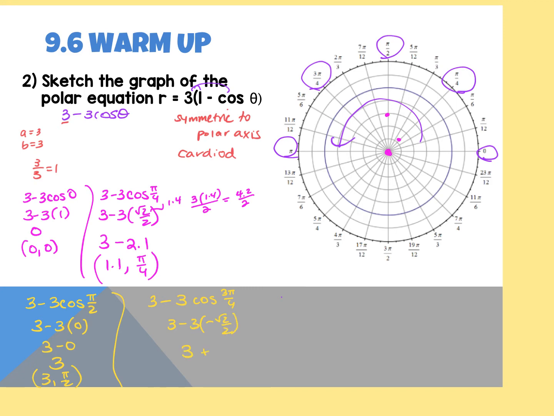This is 3 plus, we just estimated this to be 2.1, right? So 5.1. So plot 5.1 and 3 pi over 4.